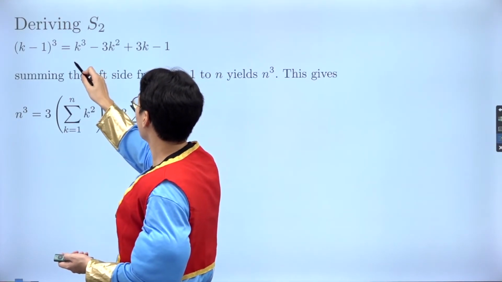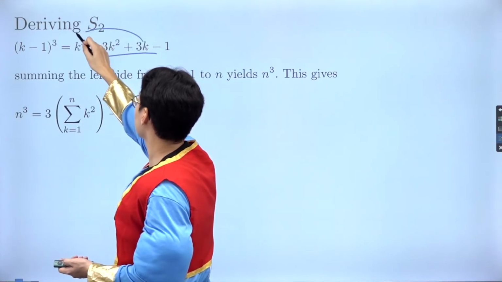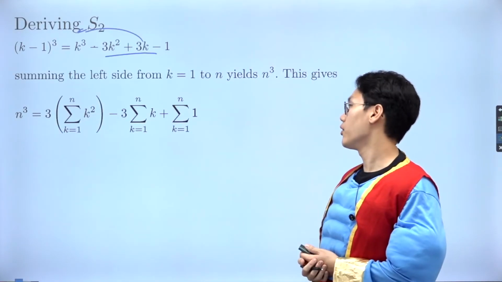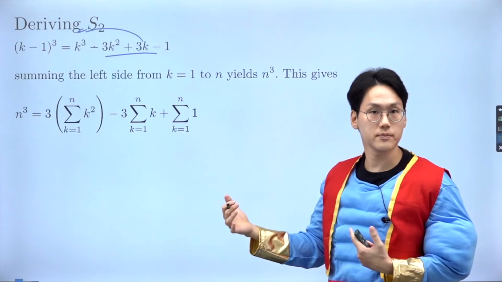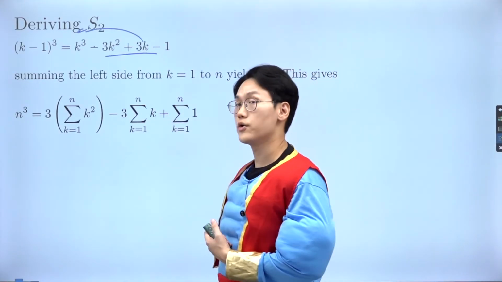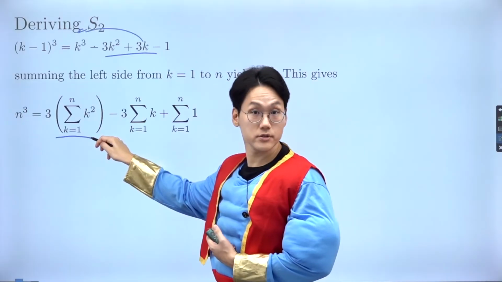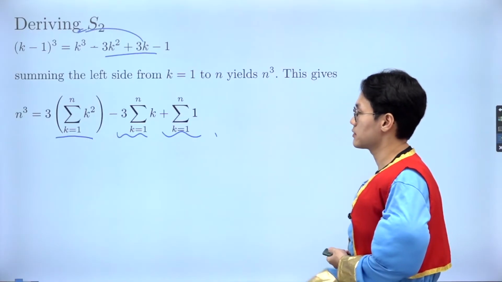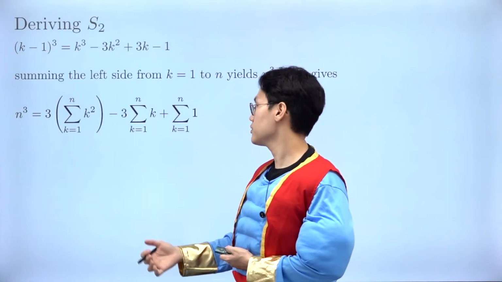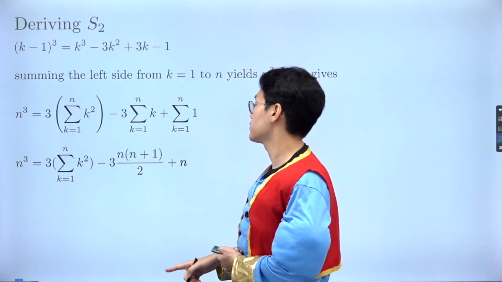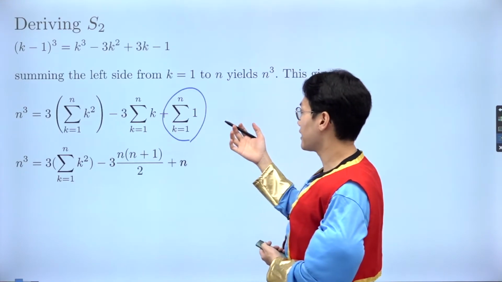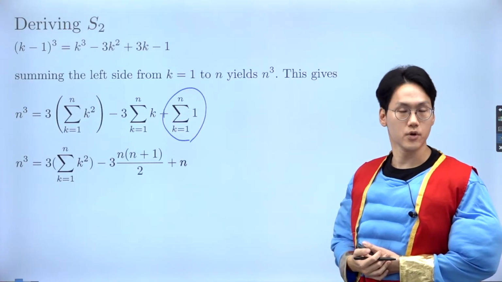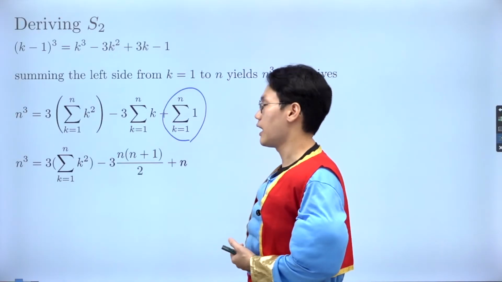And now remember what I just did is to rearrange that to the other side. So it became positive 3k squared minus 3k plus 1 before, and I took the sigma on it, right? But the sigma has a linearity property. That means you can take the sigma on each side, but I don't know anything about the first term because that's in fact something that I'm trying to derive. And the second term, I can use the property of sigma, the sum of integers, using the arithmetic series, that will be simply n times n plus 1 over 2. And then the sum of the 1, I'm adding 1 n many times, 1 plus 1 plus 1, all the way up to the nth one, that will give you 1 times n. So I got the n here. I'm very happy with it.